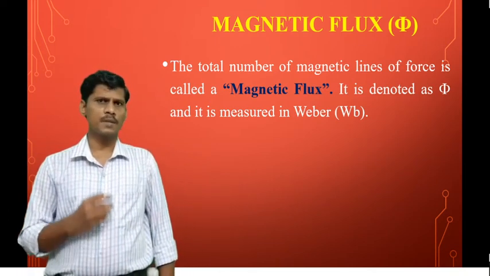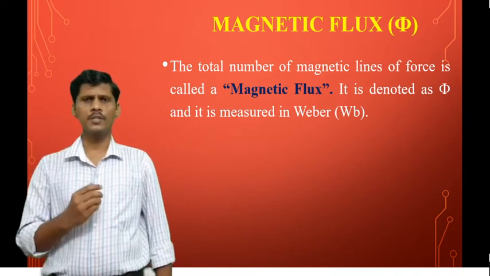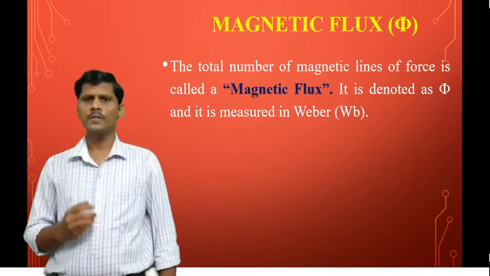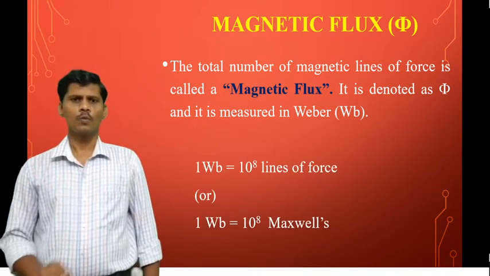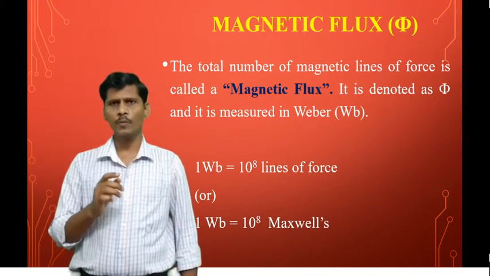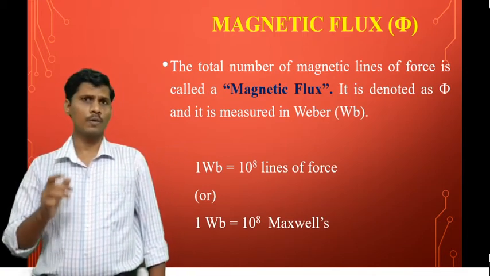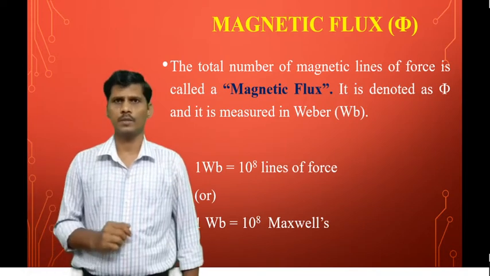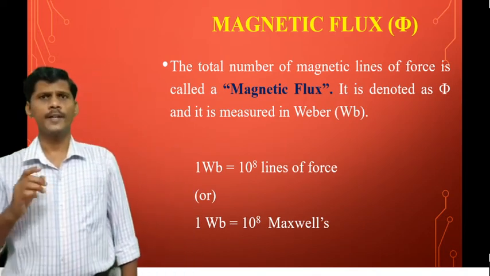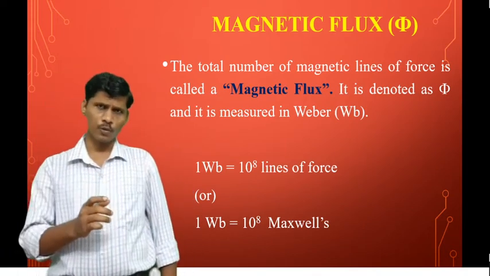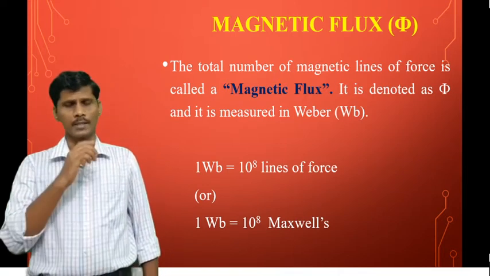Magnetic flux is measured in Webers. 1 Weber is equal to 10 to the power of 8 lines of force or 10 to the power of 8 maxwells.